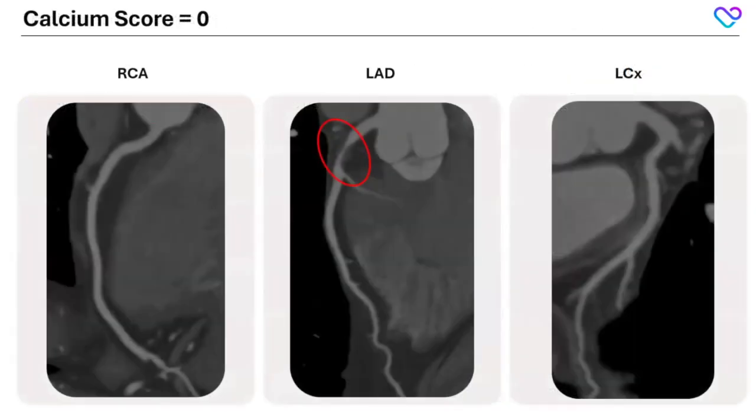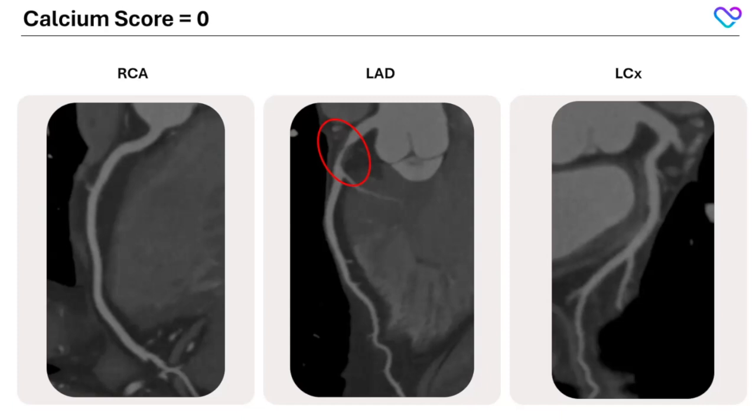and this is what we saw. Coronary CT gives us these beautiful images. On the left, we see that his right coronary artery is normal. On the right, his circumflex is normal. But in the middle, we see his LAD, and in particular, he has critical proximal LAD stenosis due to a non-calcified lesion. And even more important, his calcium score was 0.